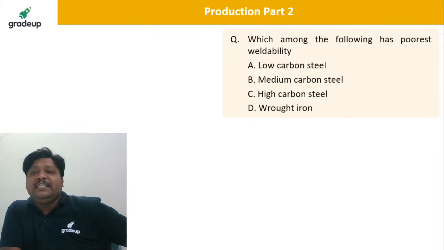Poorest weldability is for the high carbon steel, and very good weldability will be the low carbon steel. Yes, C is the correct. Very nice. Good evening, Nehal, Shubham, Anurag, very good, dear. C, that is correct.